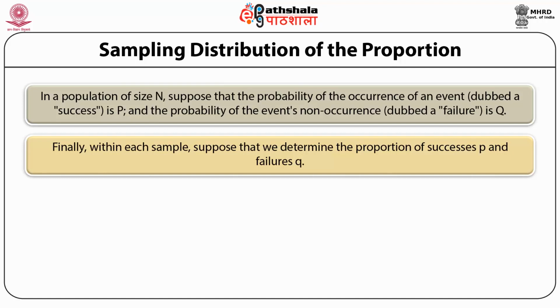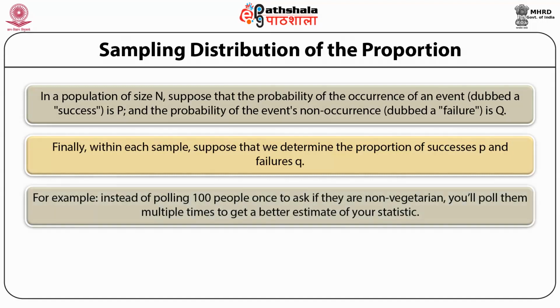The sampling distribution of a proportion is when you repeat your survey for all possible samples of the population. For example, instead of polling 100 people once to ask if they are non-vegetarian, you will poll them multiple times to get a better estimate of your statistics.